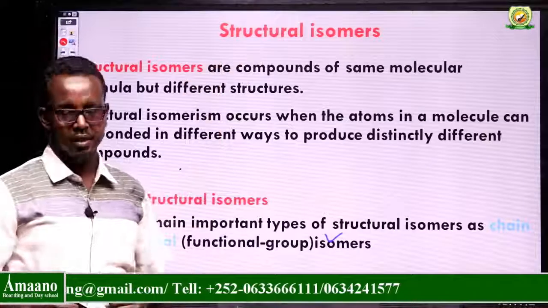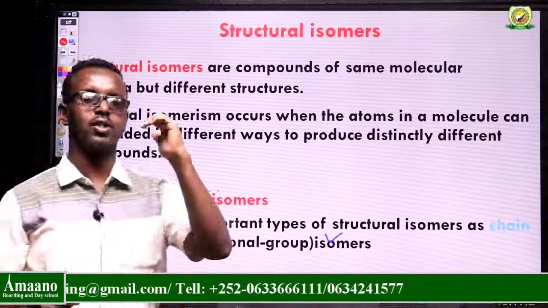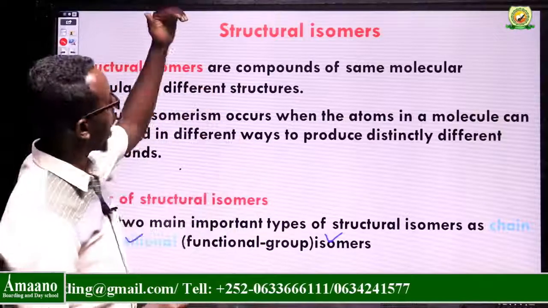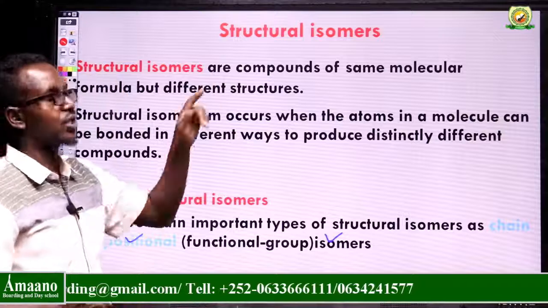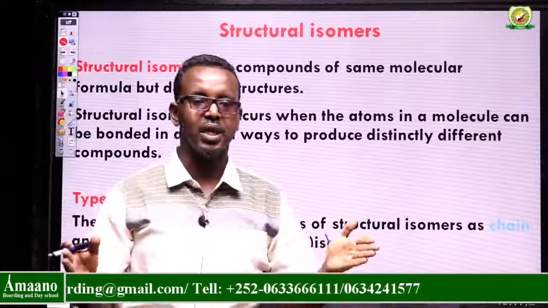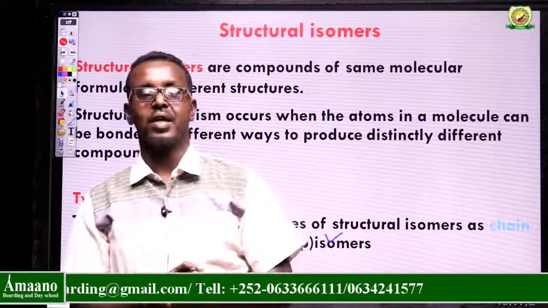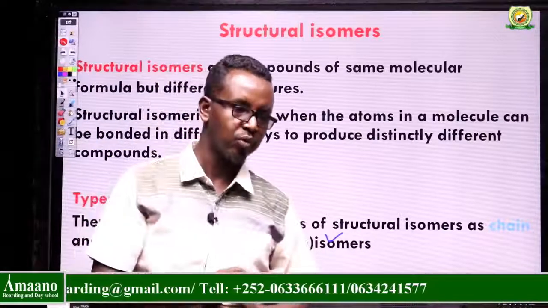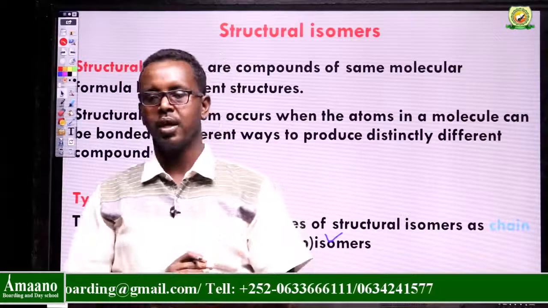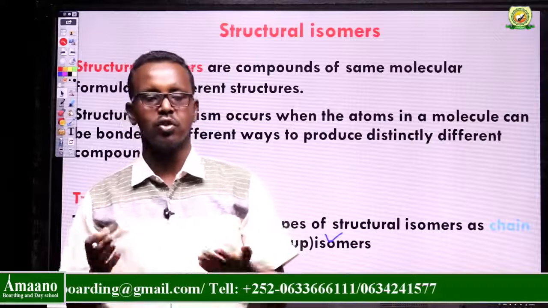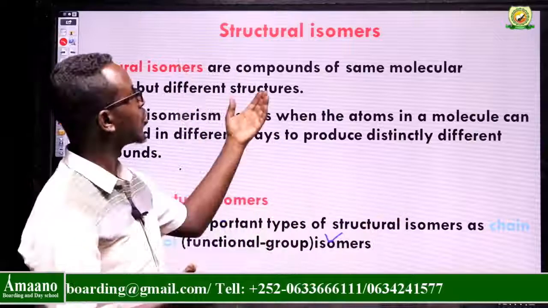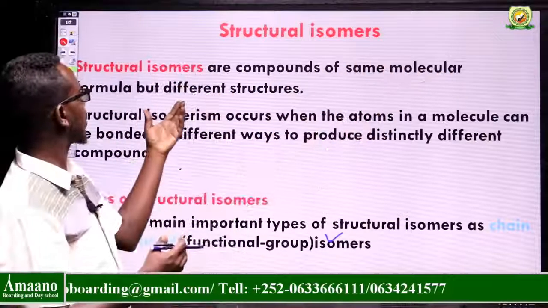Okay, we want to start with structural isomers. Structural isomers are under isomers. How can I define structural isomers? When I say isomers, it is a kind of plural. They contain two or more. We can't say one. Isomers are always compounds which are similar. They have the same molecular formula but different structural formulas.